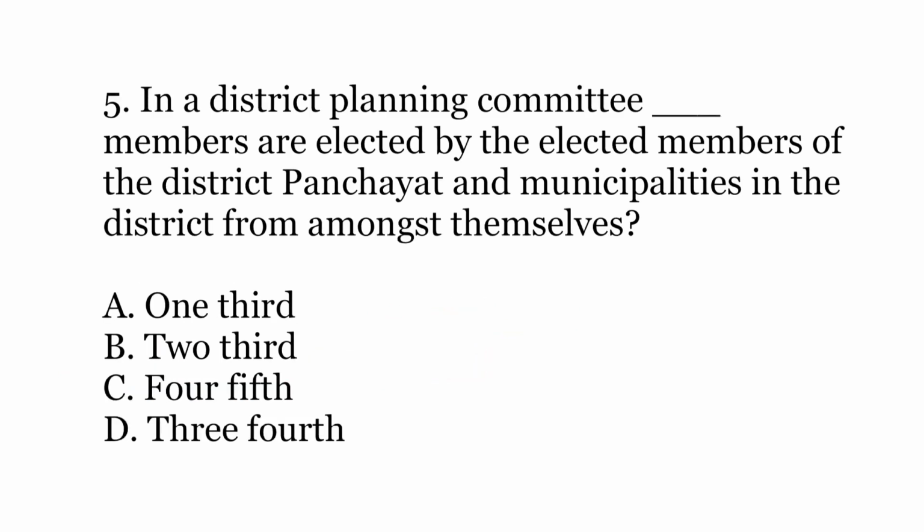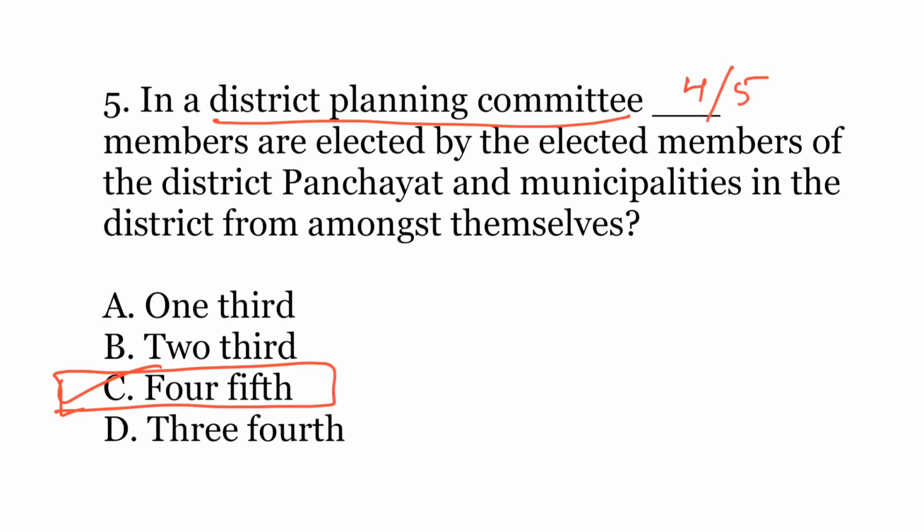Fifth question, in a district planning committee, dash members are elected by the elected members of the district panchayat and municipalities in the district from amongst themselves. The options are A. 1/3, B. 2/3, C. 4/5, or D. 3/4. The correct answer is C. 4/5. So of the total number of members in a district planning committee, 4/5 of the members have to be elected by the elected members of the district panchayat and municipalities in the district. So 4/5 means that 80% of the total elected members have to be elected from amongst themselves.